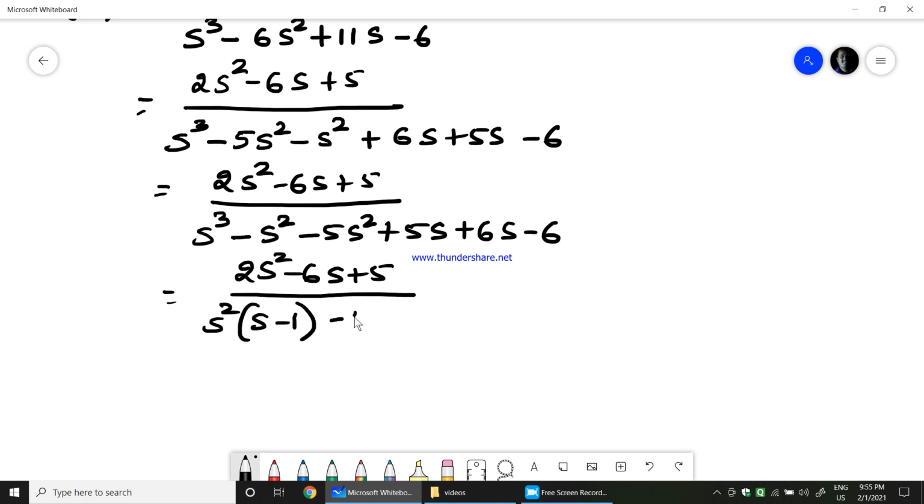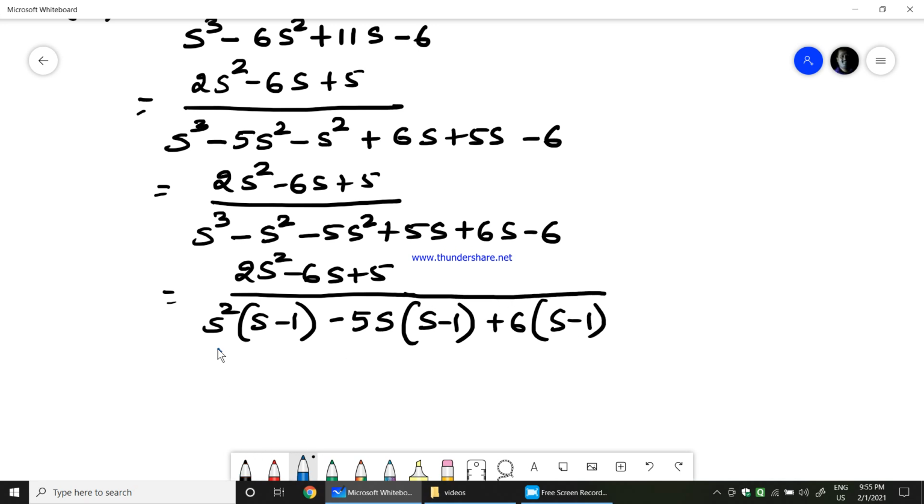I will take minus 5s common in these two, I will get s minus 1. I will take plus 6 common, I will get s minus 1. In all these three terms, s minus 1 is common, so I can take that common term outside.